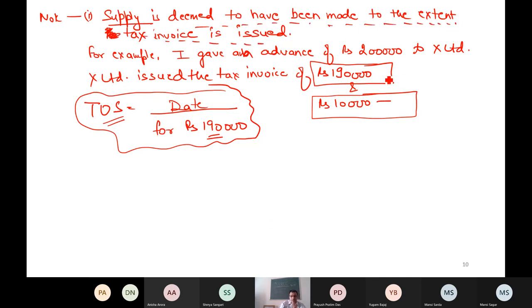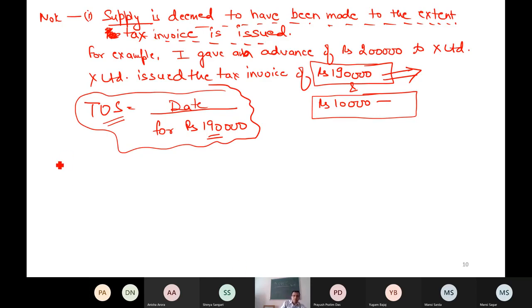If you are issuing the tax invoice of 1 lakh 90,000, then the concept will be applied only for that. The date which you will get is the answer for 1 lakh 90,000 only. For the remaining 10,000, since the invoice has not been issued, we will see when the invoice will be issued later on. This is the first note.